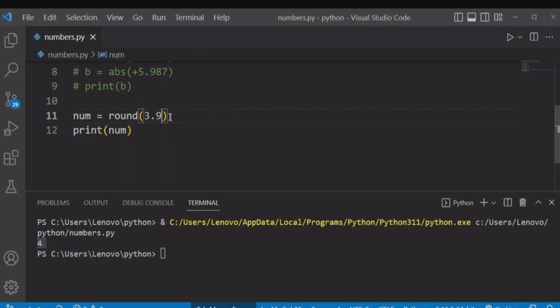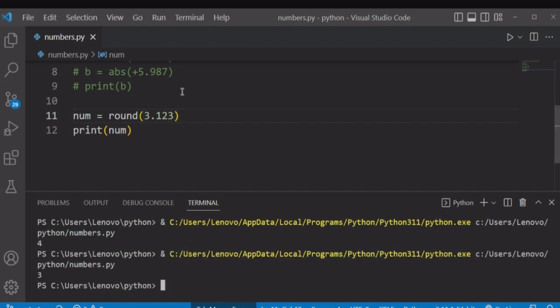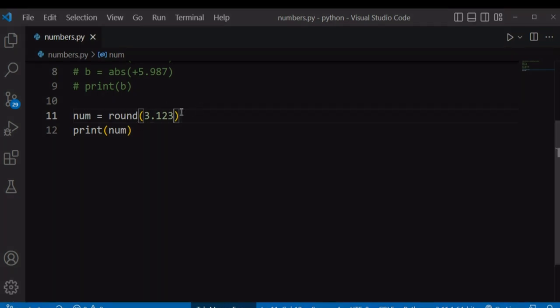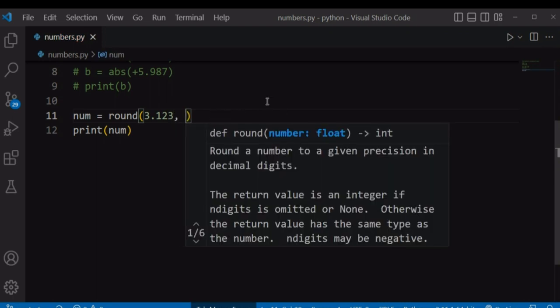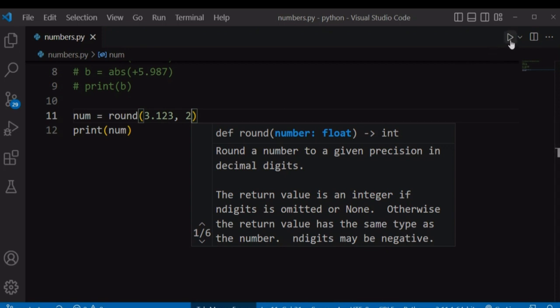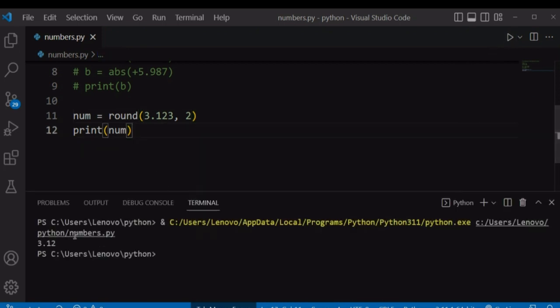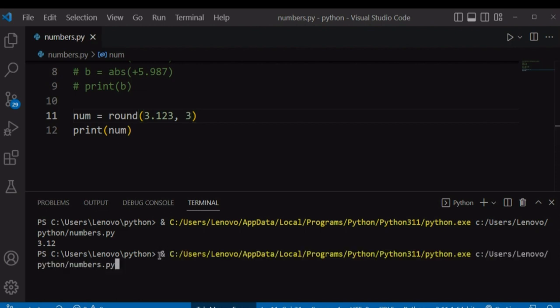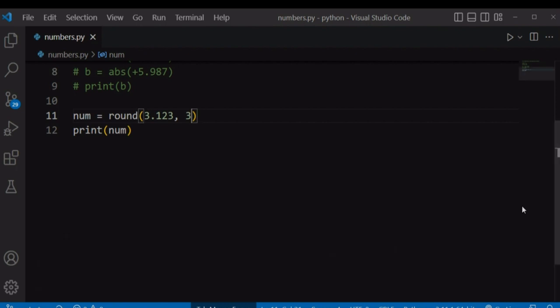So it takes in a float number and rounds that float number into its nearest integer value. Let's say we want to round off 3.123. If we run our file, it will round it off to its nearest integer value, which is 3. This round method also takes in a second argument, which determines how many decimal places you want to round to. Let's say I want to round this number to 2 decimal places. So if I run my file, it will return 2 digits after the decimal point. Let's also say if you want to round it to 3 decimal places, run our file again, it will return 3 digits after the decimal place, and so on and so forth.